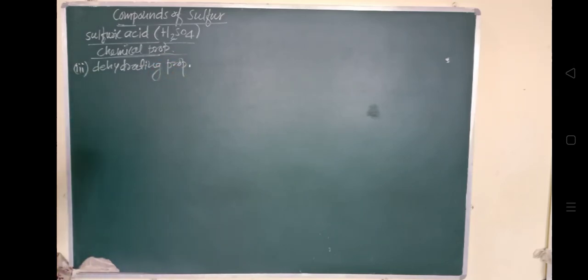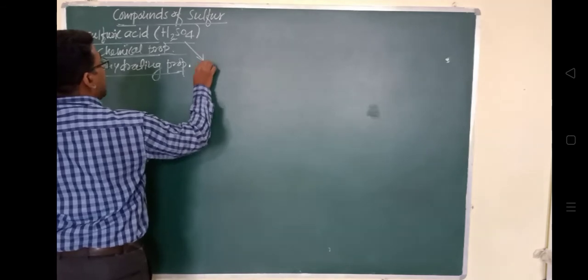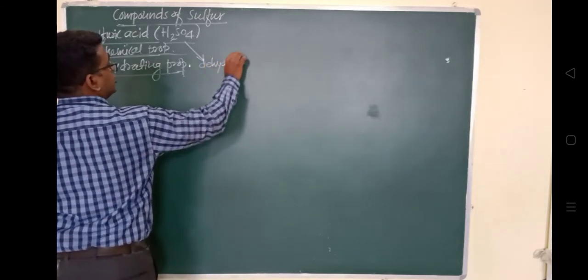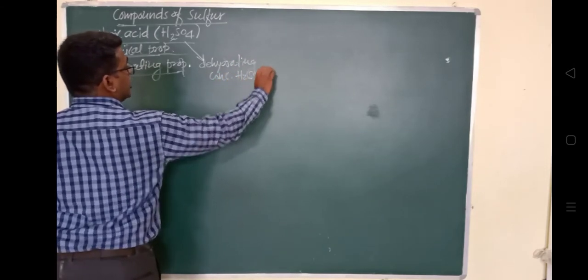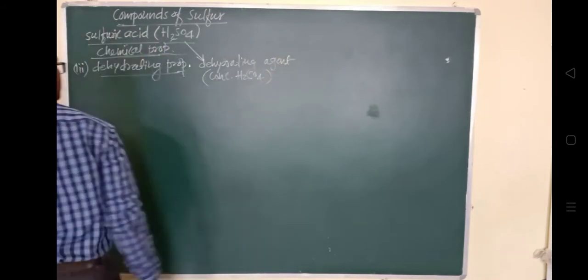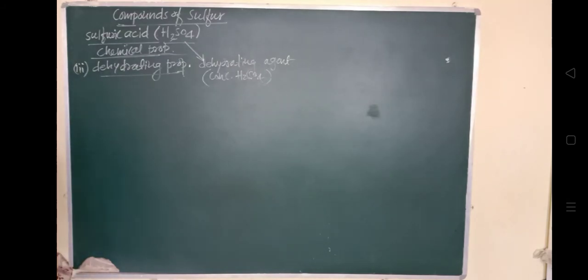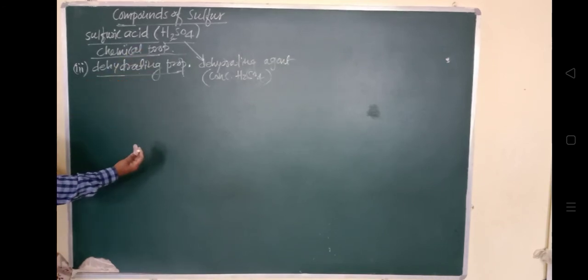Concentrated H2SO4 is a very good dehydrating agent. Concentrated sulfuric acid removes water from sugar and carbohydrates. What does this sulfuric acid do? It can remove water from sugar and carbohydrates, and the carbon left behind is called sugar charcoal, and the process is called the charring process.